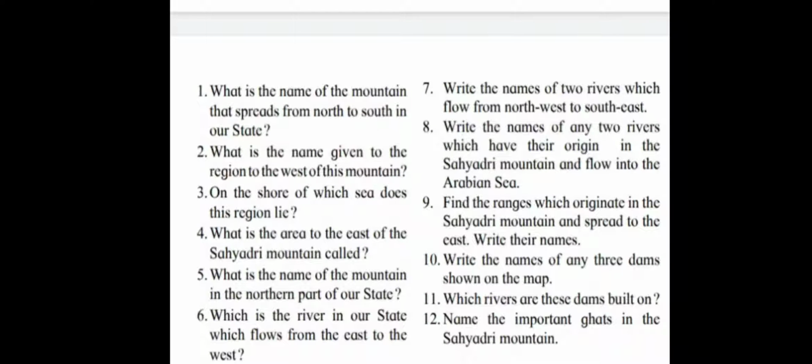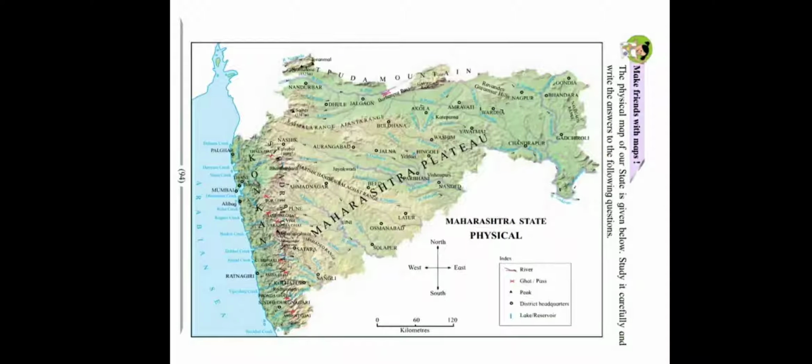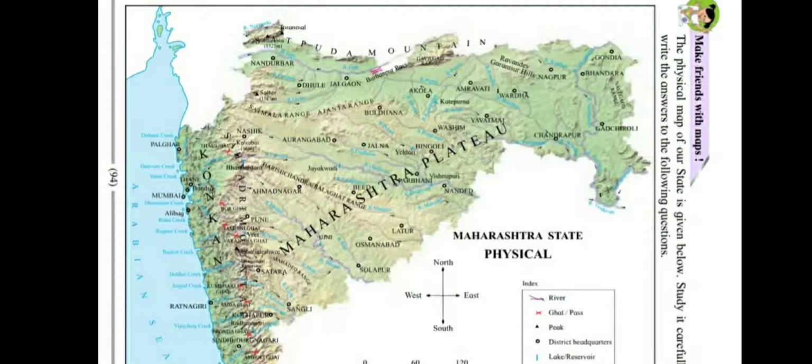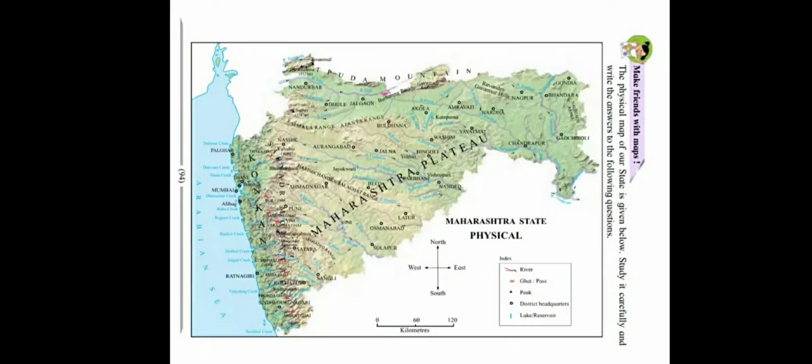Next question. Write the names of any two rivers which have their origin in the Sahyadri mountain and flow into the Arabian Sea. These rivers are Savitri and Vashishti. You have to search in the map. The rivers are Savitri and Vashishti.